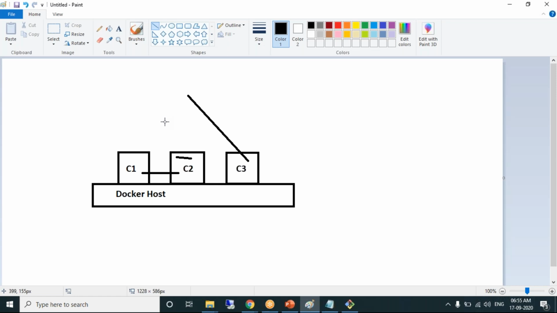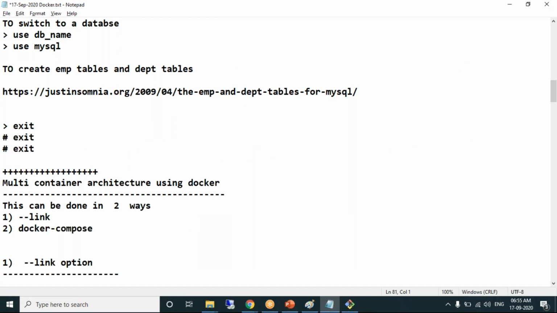Your development team may not need independent containers. They need multiple containers which are linked with each other. Creating containers and establishing links between the containers is called a multi-container architecture. This multi-container architecture using Docker can be done in two ways. --link is one way of creating multi-container architecture.